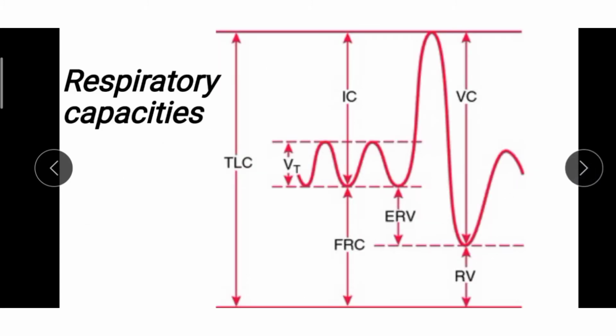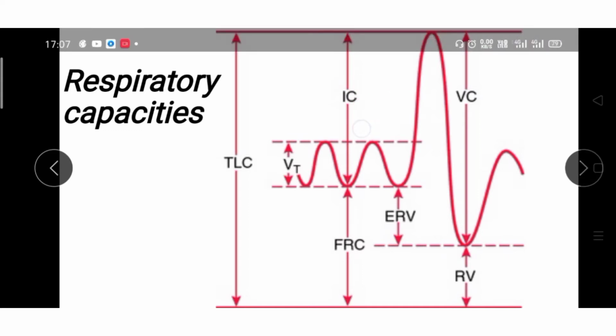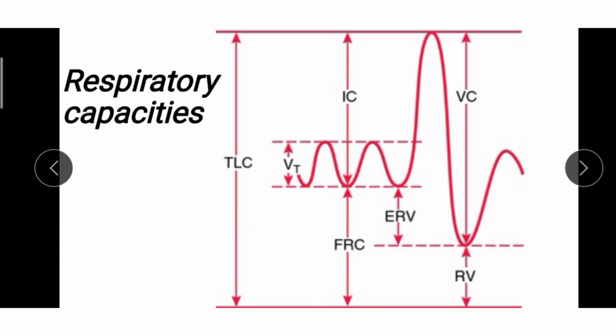Now, respiratory capacities. Inspiratory capacity first. It is the total volume of air a person can inspire after a normal expiration. It includes tidal volume and inspiratory reserve volume. Here you can see this is IC, which includes the tidal volume and the inspiratory reserve volume, which is the volume of air inspired or expired during a normal breath plus the extra amount of air that can be inspired forcibly after a normal inspiration.